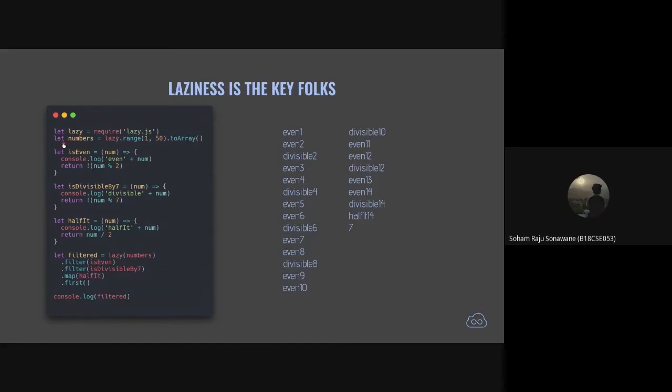We have the same functions right here: even, is divisible by 7, half it. I've just added a single line in each of them, which logs the number and a string every time it's called, just to check how many times this function is called.